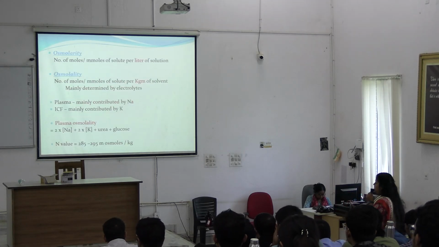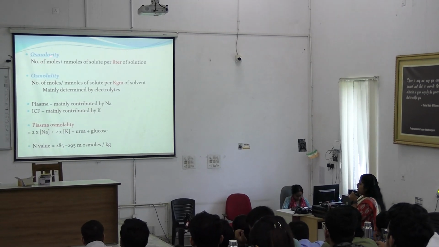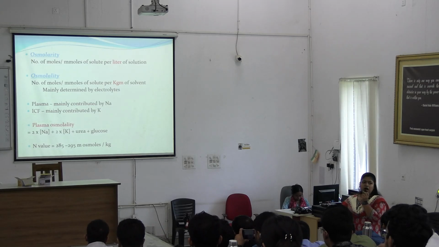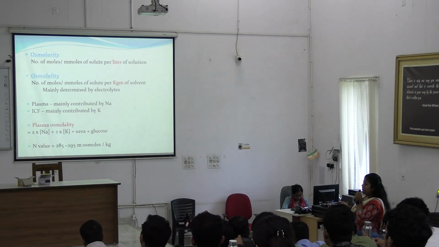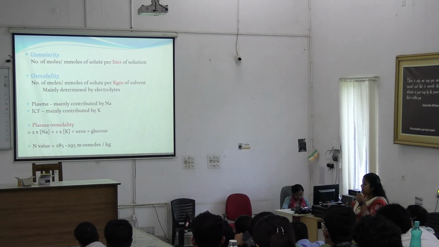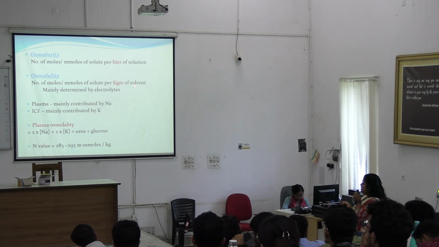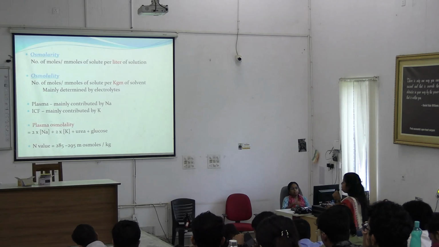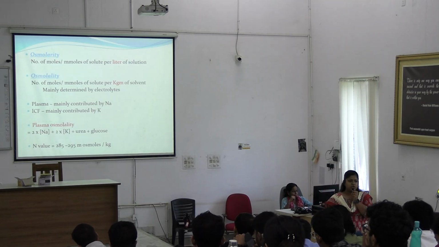Okay, and osmolarity is moles per liter of solution. Here osmolarity is expressed as the number of moles or millimoles of solute per liter of solution. How many moles of solute are there in a liter of solution? That is osmolarity. And osmolality is the number of moles of solute per kilogram of solvent, not the solution. Okay. So by osmolality we mainly express the electrolytes.